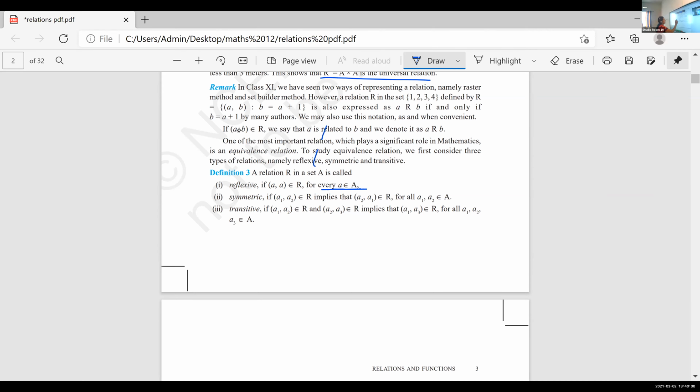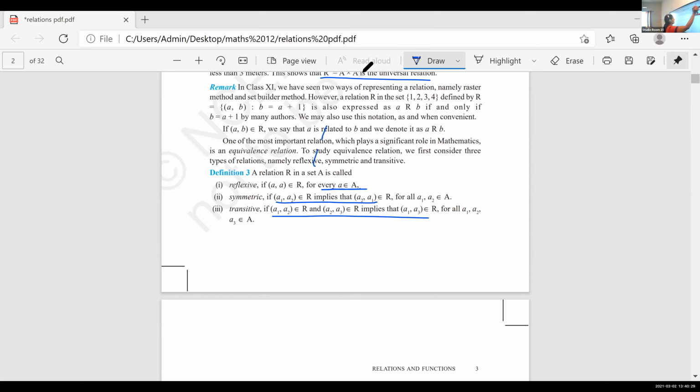Symmetric: (a1, a2) belongs to R implies (a2, a1) belongs to R. And transitive: (a1, a2) belongs to R and (a2, a3) belongs to R, then (a1, a3) belongs to R. Instead of a, b, c, here they are using the notations a1, a2, a3.